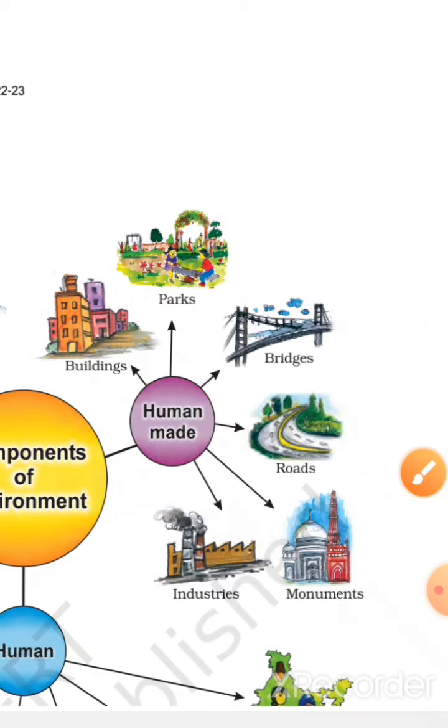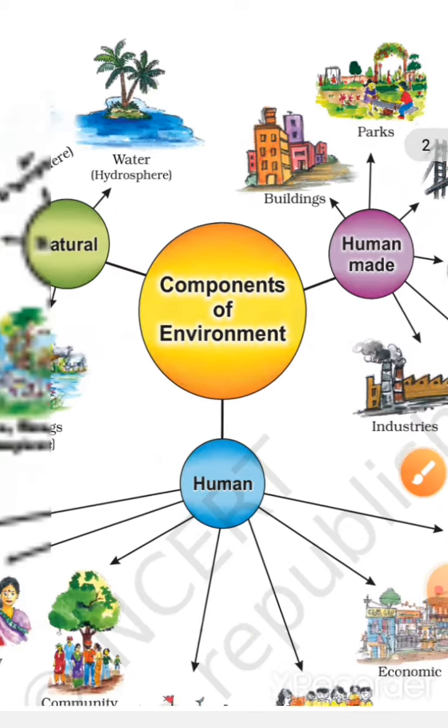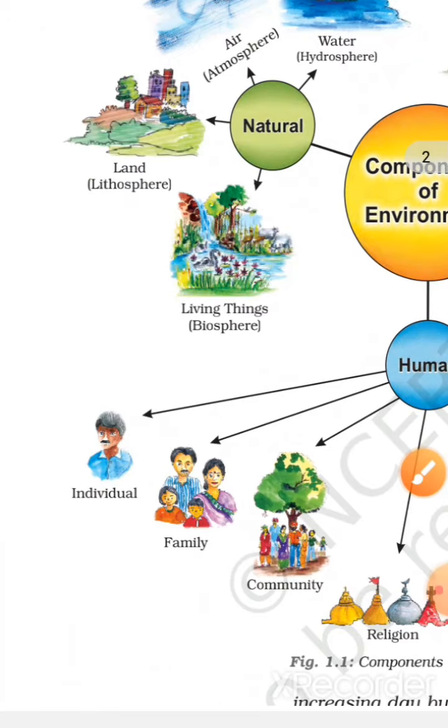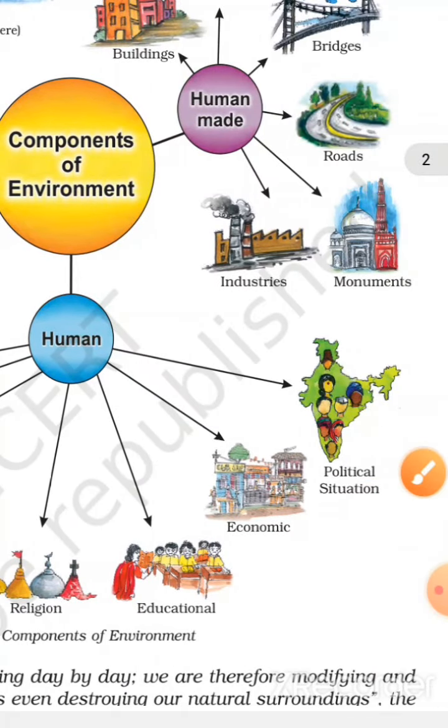Human-made environment comprises all the human-made elements such as buildings, parks, bridges, roads, monuments, industries, etc. Human environment comprises humans as individuals, as a family, as community, religion, educational, economic and political situation.